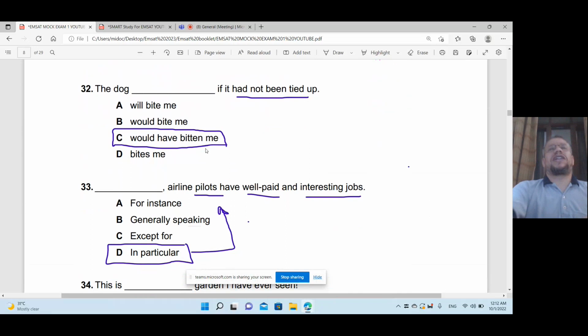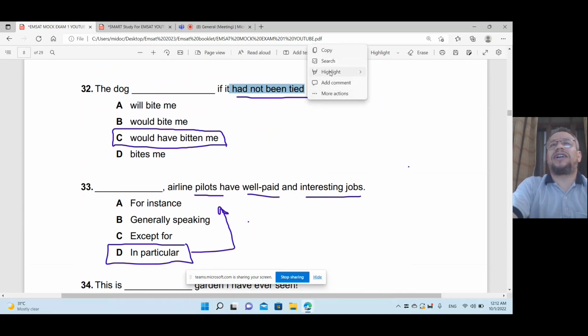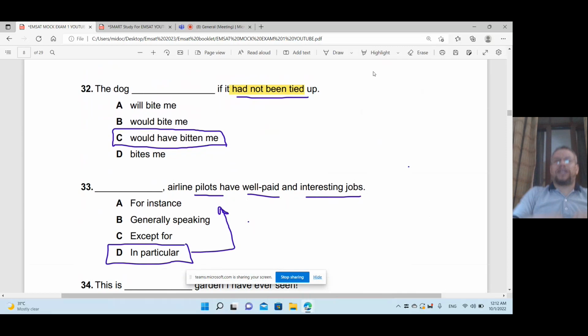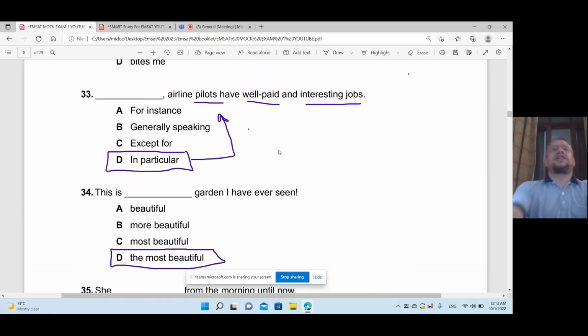So next is the dog. If it had not been tied, so had been tied, this is type, yes, conditional type 3. Yes, third conditional. Third conditional means had plus past perfect. So the first one should would have plus PP. So would have, yes, would have plus PP. This one, this is now what we call the answer about third conditional.